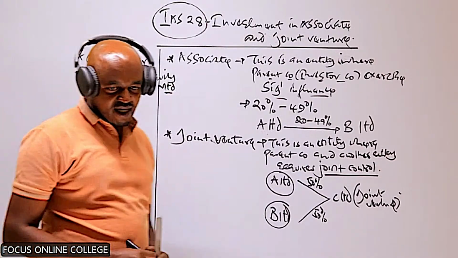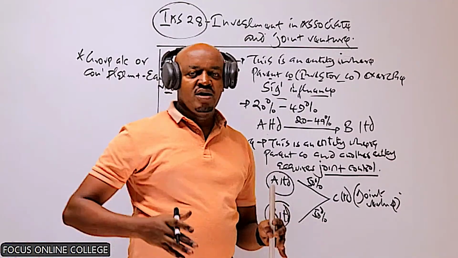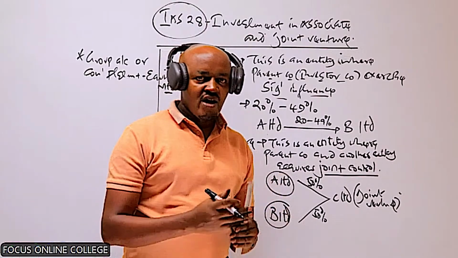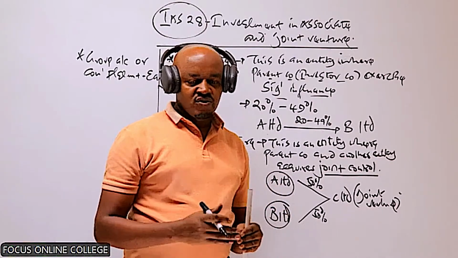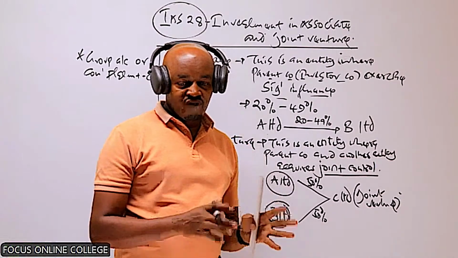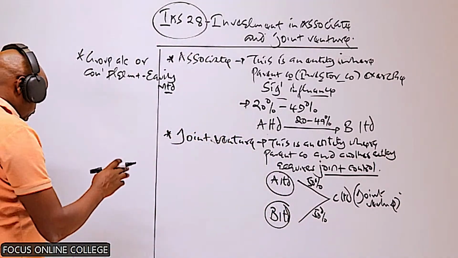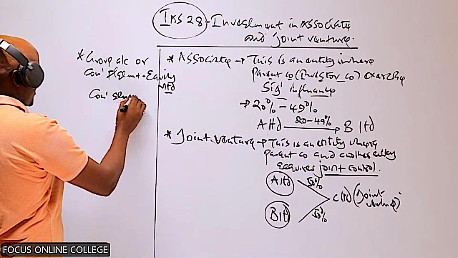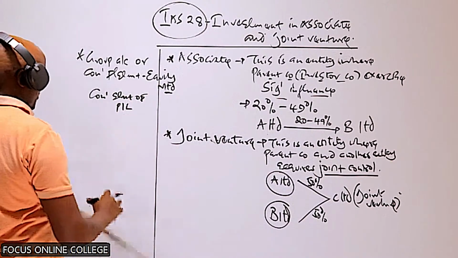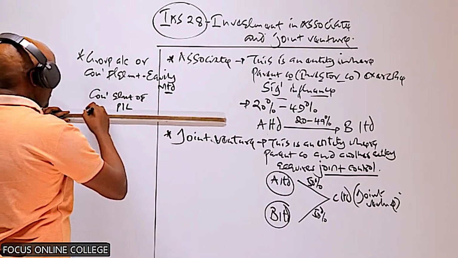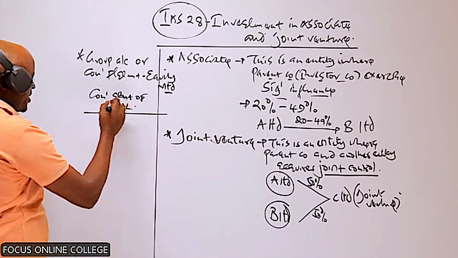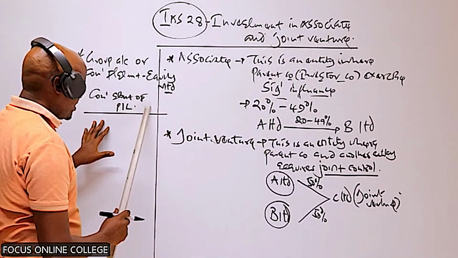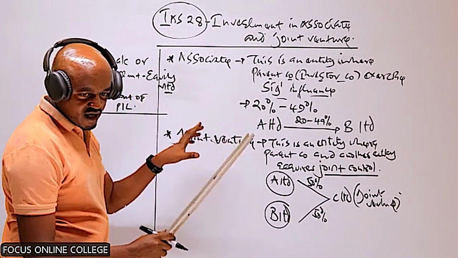So equity method basically is a method of accounting. And how is it applicable in preparation of the consolidated income statement? How is it applicable in the preparation of the consolidated statement of profit or loss? So first of all, let us look at how this method is applicable when it comes to the preparation of the consolidated statement of profit or loss. So how do we apply this method? Now, number one, when the parent company has invested in an associate or a joint venture, we should prepare it in accordance with the equity method.